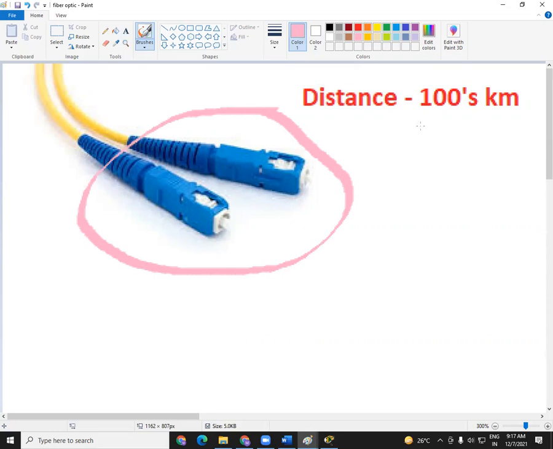CAT cable or UTP cable will carry data only up to 100 meters. I'm saying meters, but this fiber optic cable can carry data up to some tens and hundreds of kilometers. And how much data can it carry? It can carry huge data compared to CAT cable. So this cable is best: it can carry huge data up to a long distance.